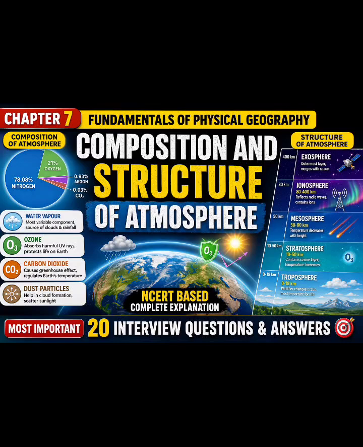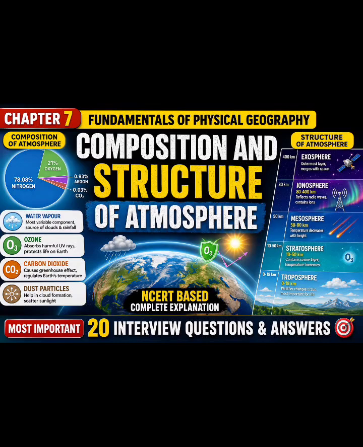Next question, why is very little known about the exosphere? So the exosphere is the outermost layer of the atmosphere. The gases are extremely rarefied and gradually merge into outer space. Because of its great height and very low density, detailed observations are difficult. For example, artificial satellites operate in the upper atmospheric region near the exosphere.